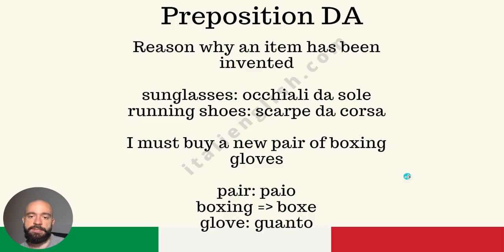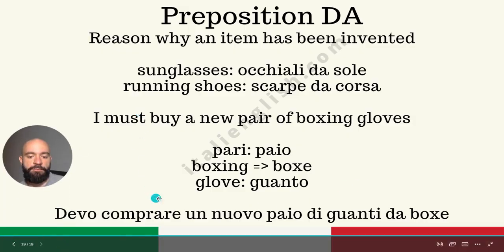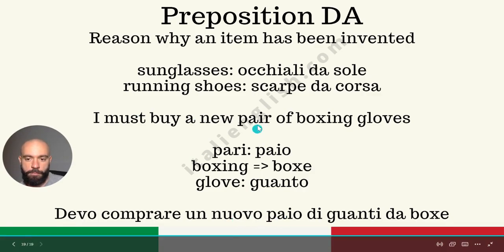Okay? Let's see what you have. The translation is: devo comprare un nuovo, because paio is masculine, so nuovo is going to be singular masculine, paio di guanti da box. Okay? Devo comprare un nuovo paio di guanti da box.